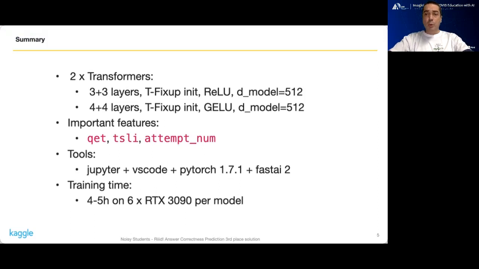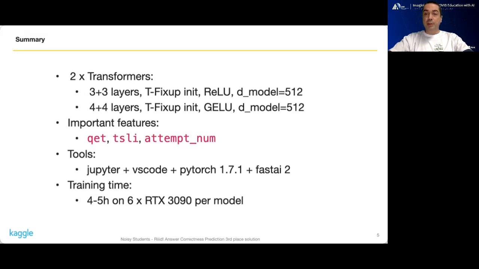The third one was the number of attempts a particular question was asked to a user. This feature was very useful because around 11% of the questions were repeated questions, and the student was more likely to answer correctly to those as opposed to questions that were asked for the first time.